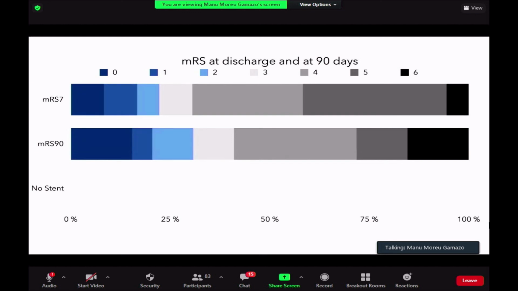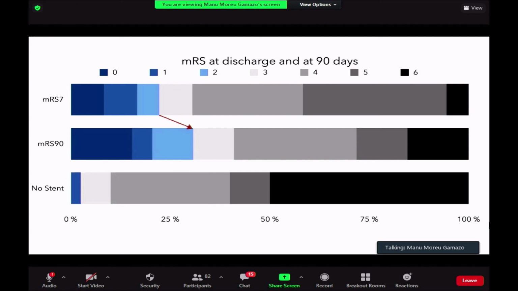While we used to have a 45% rate, now we have 38% of neurologically independent patients, but we are not comparing with discharge MRS. We are comparing against TICI 0 patients, so patients that will leave the vessel closed after a mechanical thrombectomy procedure, and the probability of a good outcome in those patients is really low, close to 2.5%.